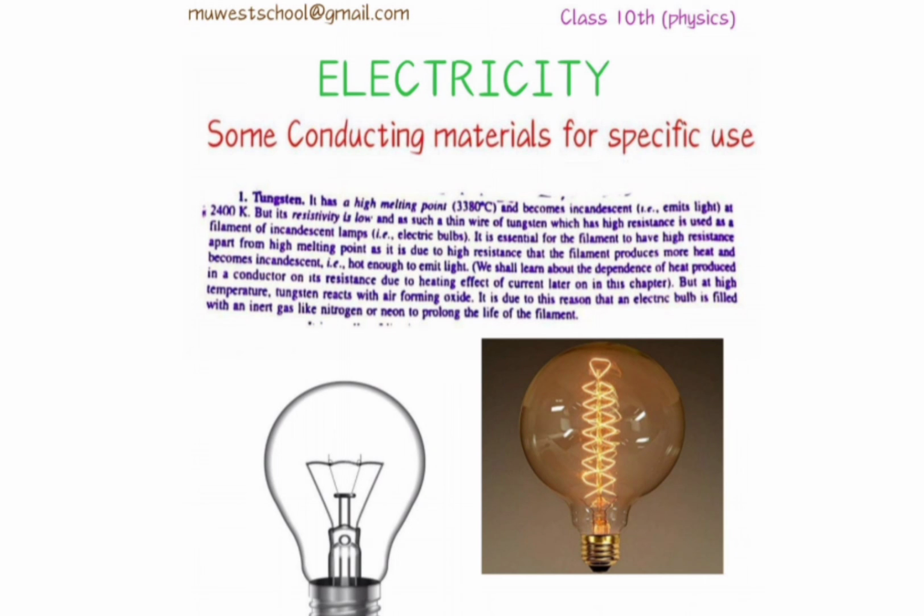That happens because the filament reacts with atmospheric oxygen and forms the oxide, and because of that the bulb becomes black in color.